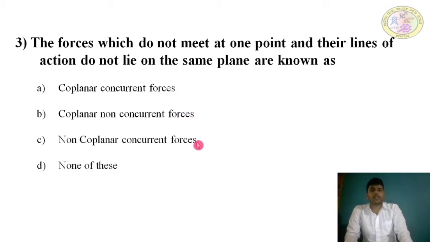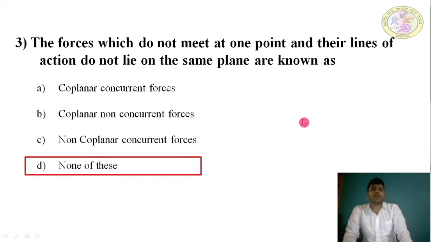Here the only non-concurrent option is non-coplanar non-concurrent.